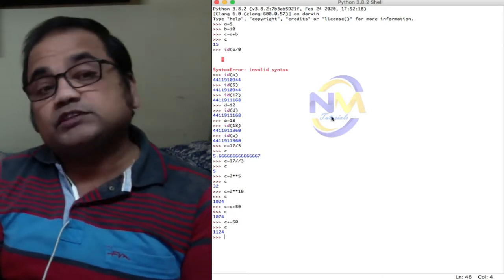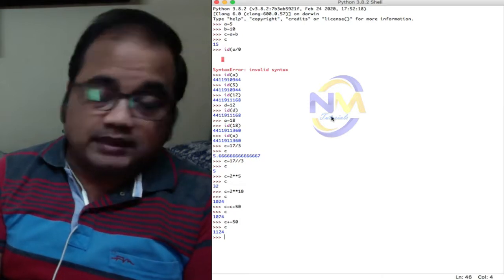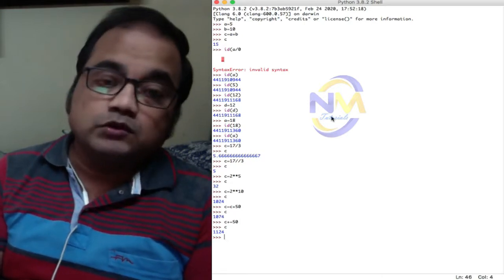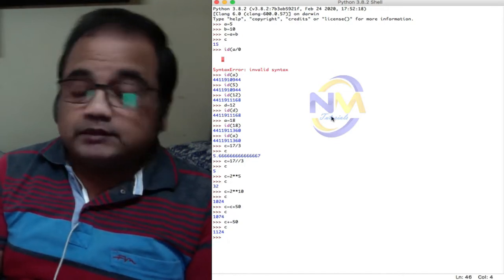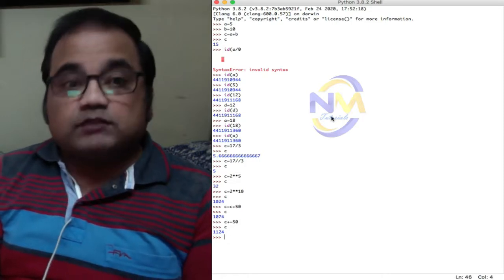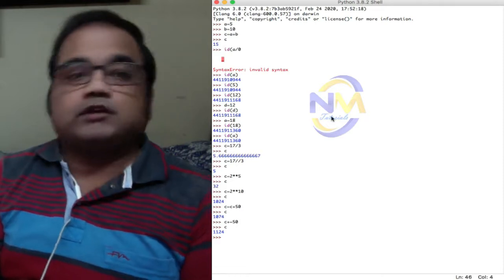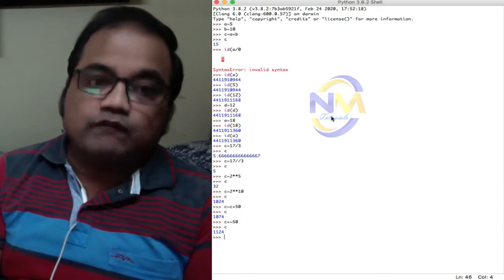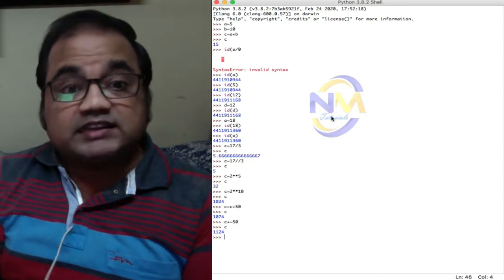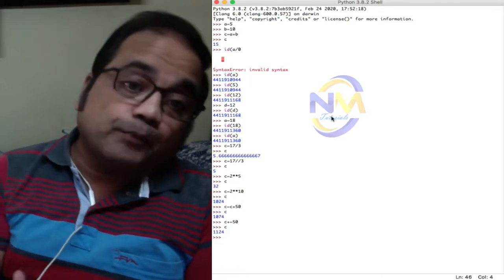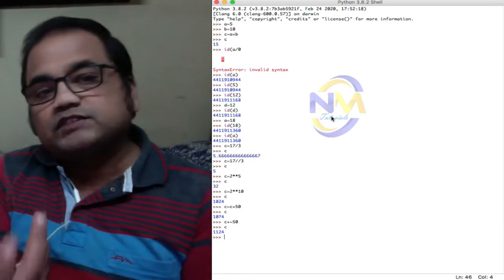Now moving to the second type of operators, that is relational operators. As I told you, relational operators are used to test the relationship between two operands, right? For example, if I want to check whether the value of A is greater than the value of B or not. So this is the testing on two operands, whether the value of the first operand is greater than the value of the second operand.